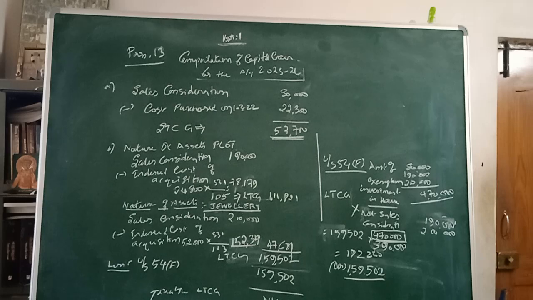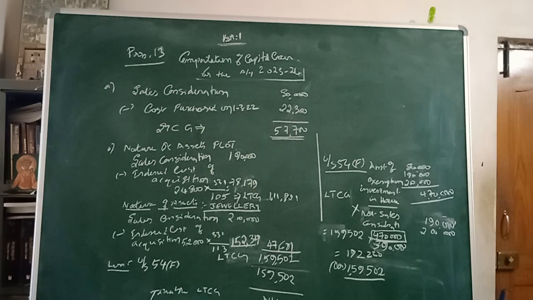Simple. You are given that he invested the full consideration of all these assets in the acquisition of a new house. Normally, for section 54, when a house is transferred and invested in the purchase of another house, it is 54. If agricultural land is purchased, or invested in the capital gain account scheme, then 54B.